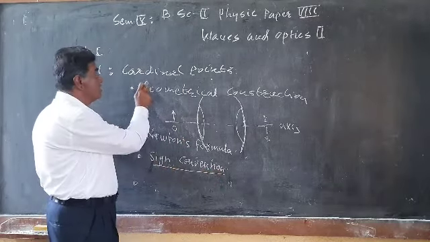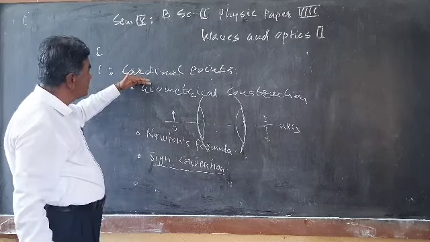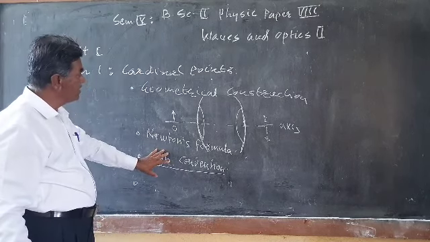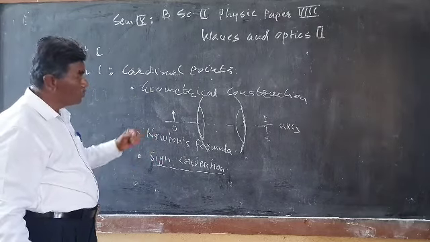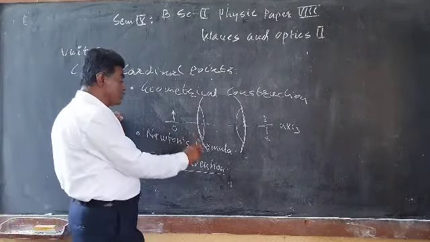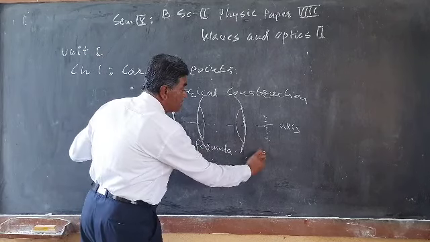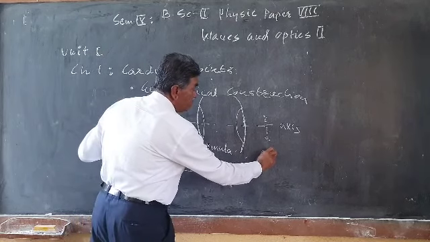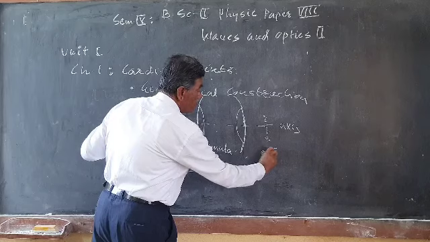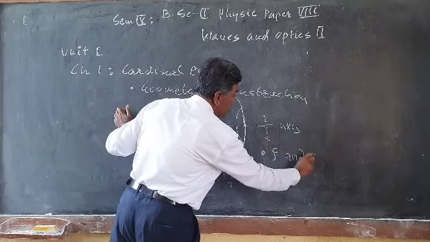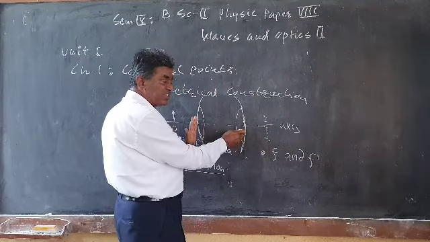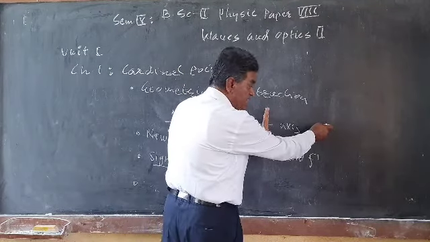So in this article, first of all, we will see the sign conventions, then the geometrical construction, then the Newton's formula, and then the relationship between the equivalent focal lengths of the two systems, F and F dash. Here this is one optical system, and you are given the other optical system.